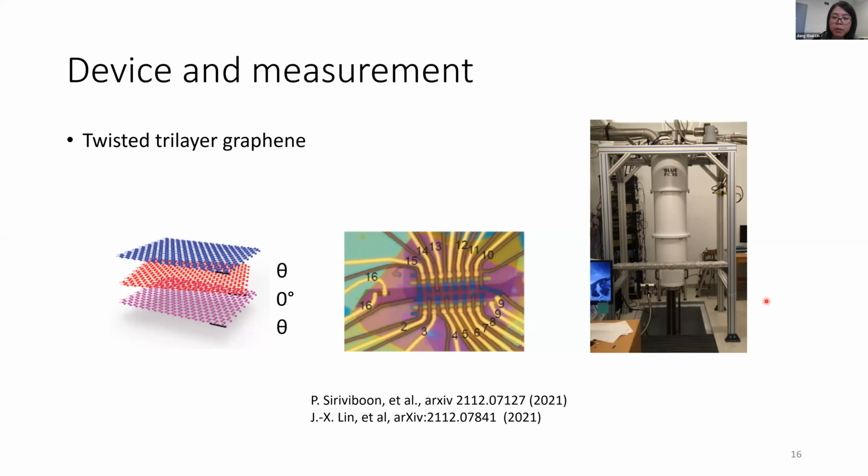And we perform the measurements in our dilution fridge in the lab, which gives us a 20 millikelvin base temperature. And we use the standard low frequency lock-in technique to take the transport measurement. Also, I'd like to mention that we use dry transfer to build this device, which means the interface is totally clean. And although the sample is long, and the whole bar is long with a lot of contacts, the twist angle is very homogeneous along the whole range of the device.